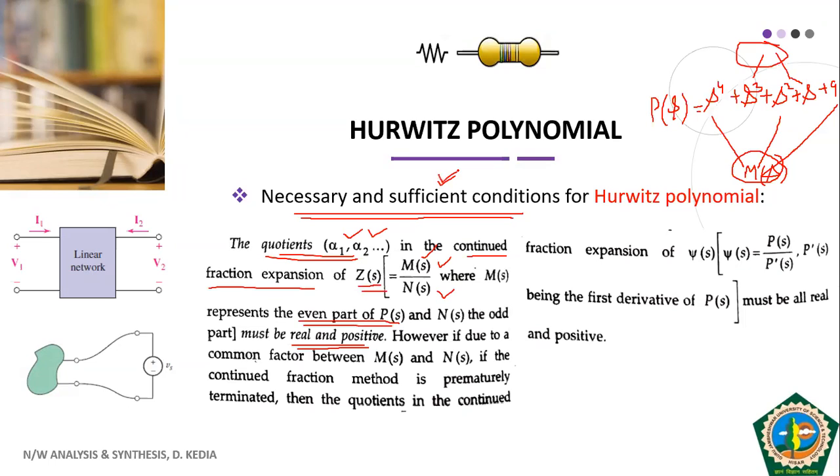There is one special case also: if your continued fraction is prematurely terminated somewhere in between, then we can proceed further by taking the derivative of the given polynomial, that is P'(S). This will also be clear through an example. I hope this is clear to everyone.